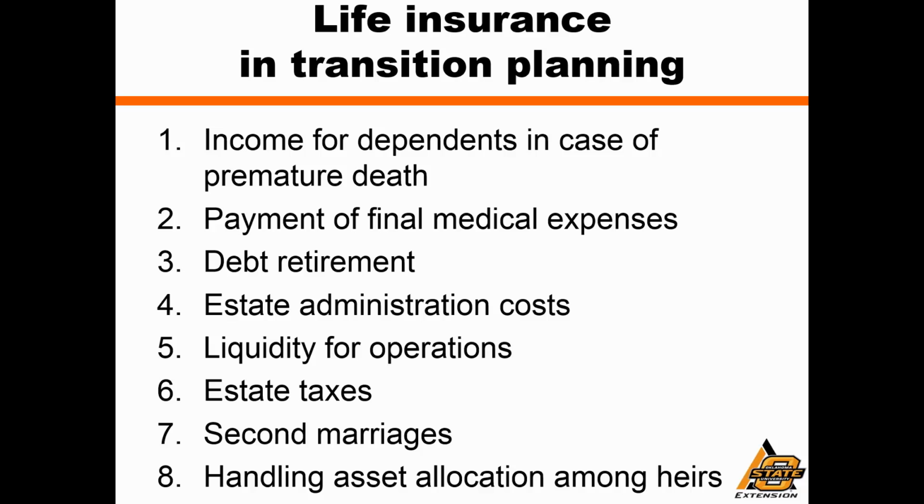Sometimes on-farm heirs might choose to take on life insurance for a parent if they foresee that they may have to buy out siblings in the future as well. With respect to all of these potential uses of life insurance, be sure to talk to, again, your attorney, your tax professional, and talk to a trusted financial advisor as well, because there are many, many different kinds of life insurance products out there, and not all of them are going to be suited for all of the purposes that we've talked about. Be very selective and very cost efficient when purchasing your life insurance, and you can avoid creating any more of a drain on your financial assets.